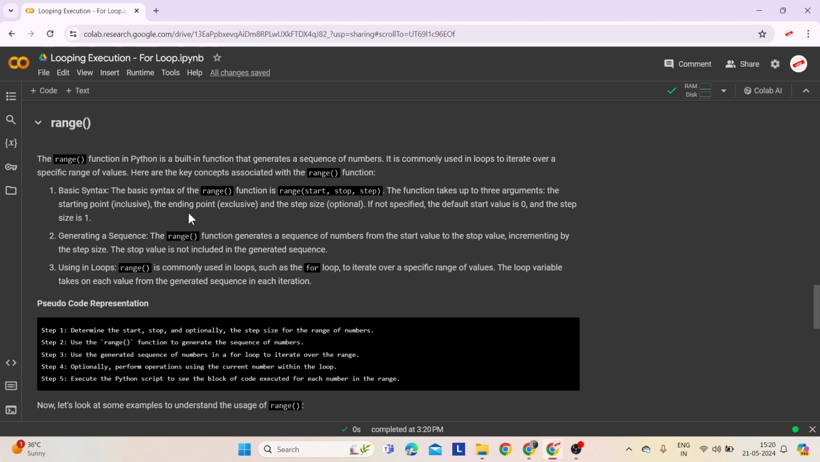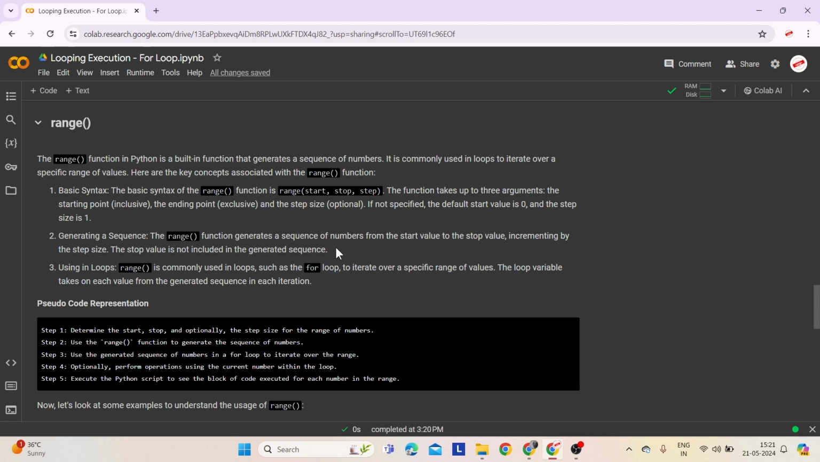First comes basic syntax. The basic syntax of the range function is range within brackets, start, stop, step. It creates a sequence of numbers. The function takes up to three arguments. The starting point, which is inclusive, means where to start. The ending point, which is exclusive, means where to stop. And the step size, which is optional, means how much to increment each step. If not specified, the default start value is 0 and the step size is 1.